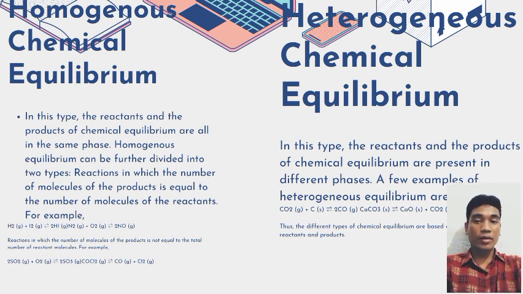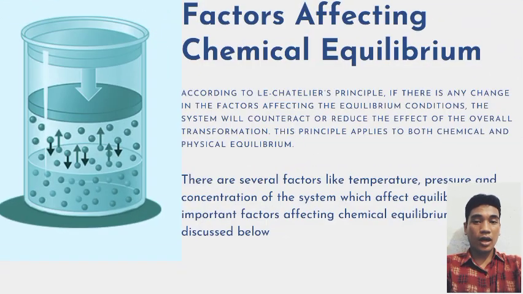Factors affecting chemical equilibrium. According to the Le Chatelier principle, if there is any change in the factors affecting the equilibrium condition, the system will counteract or reduce the effect of the overall transformation.